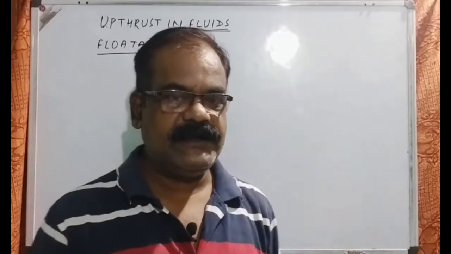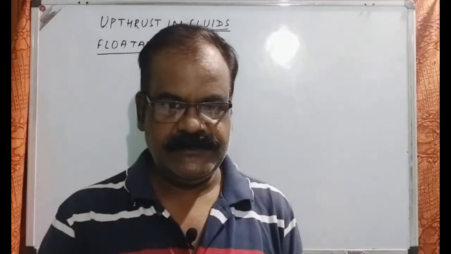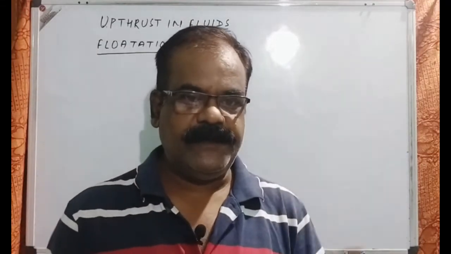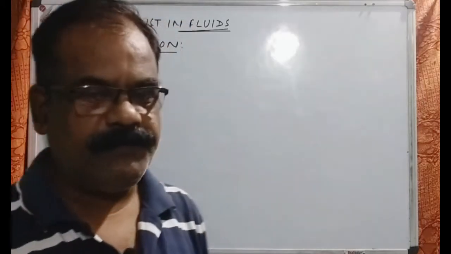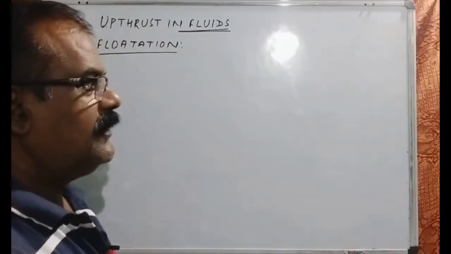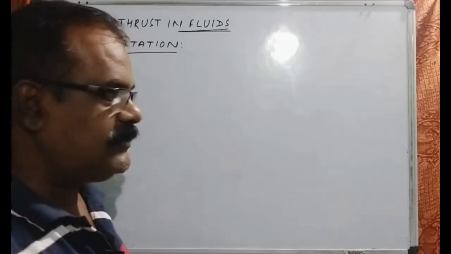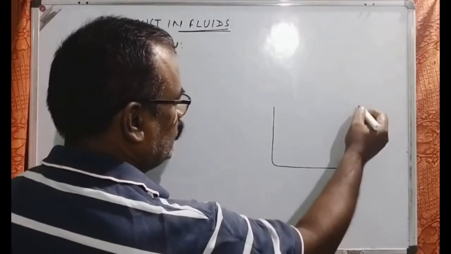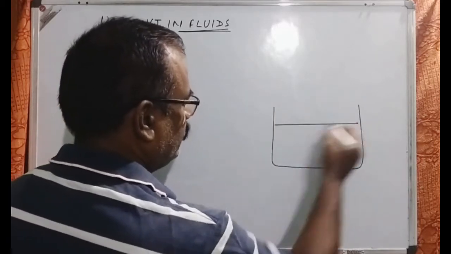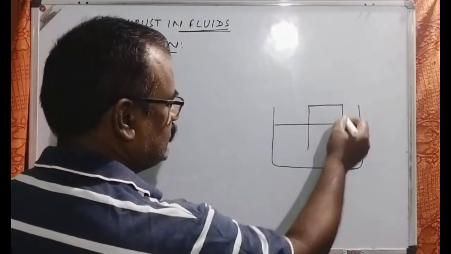Now in this section we will discuss the strange activities of fluids. It may be a balloon or a ship, everything is based on the principle of flotation. So before going to the principle of flotation, let us see what happens. We have already discussed this in the previous section, but now consider that we have taken some amount of liquid, maybe water, in a container, and the body is floating.